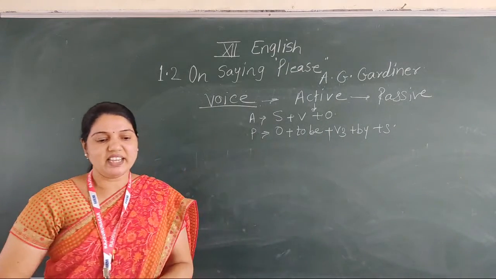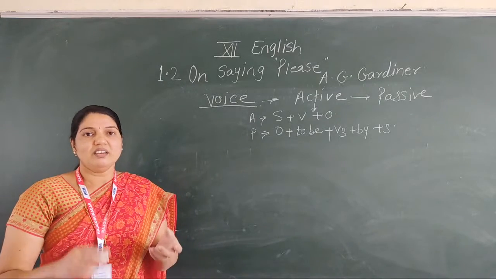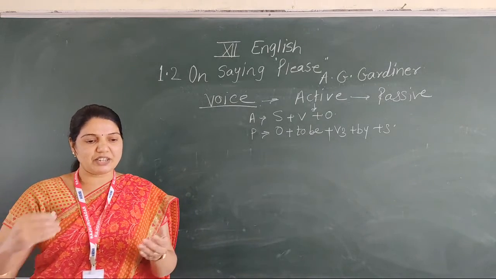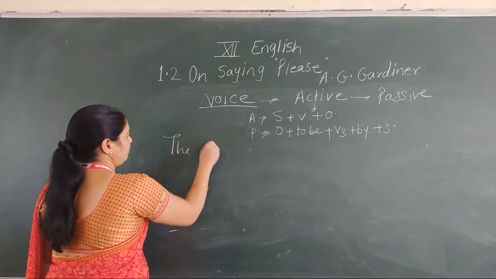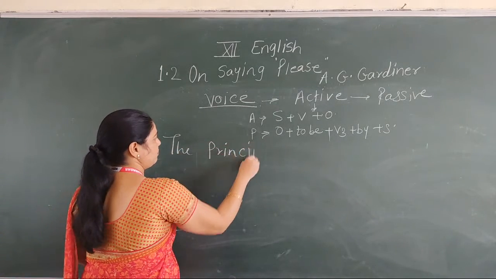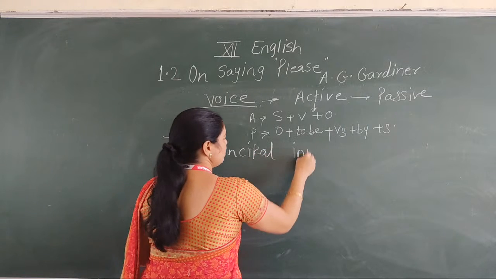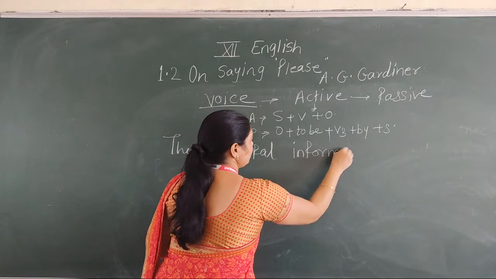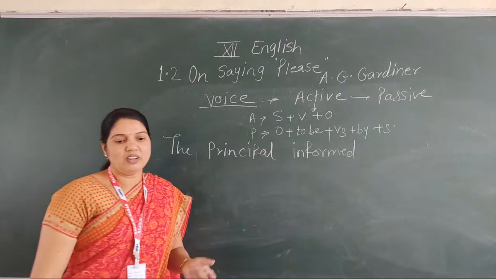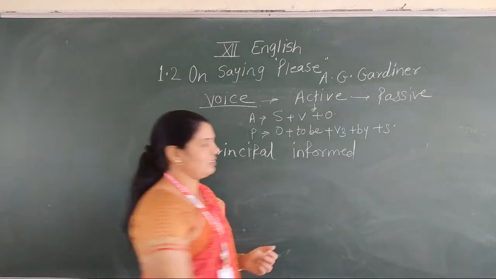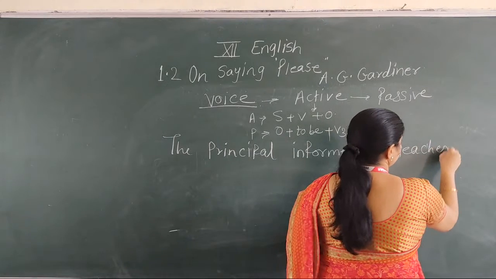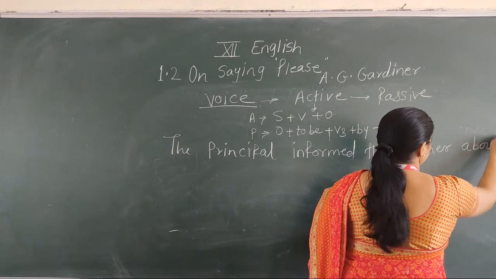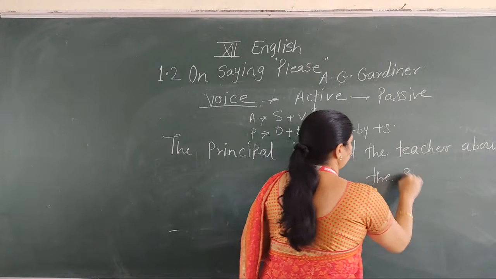Now let's see the next example. It's very easy to convert active into passive. The principal informed the teacher about the seminar.